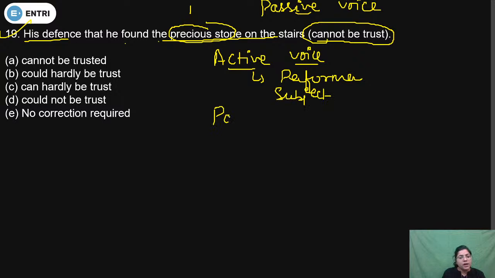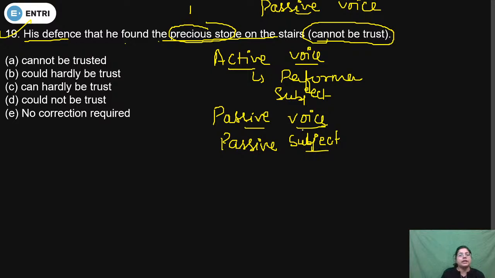But in passive voice, a sentence always begins with the receiver of the action, which is known as the passive subject. The passive subject is never a performer of the action. It is a receiver of the action. So we can see that precious stone is not a performer, so definitely this case is a passive voice.